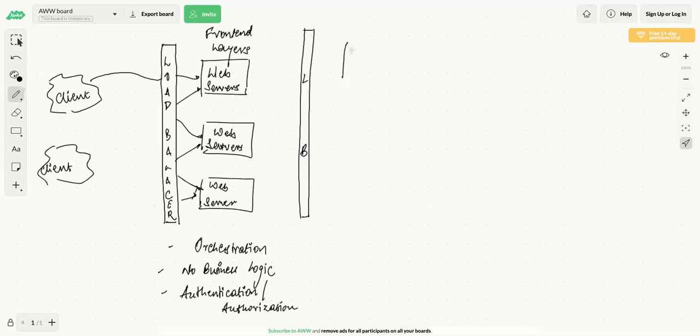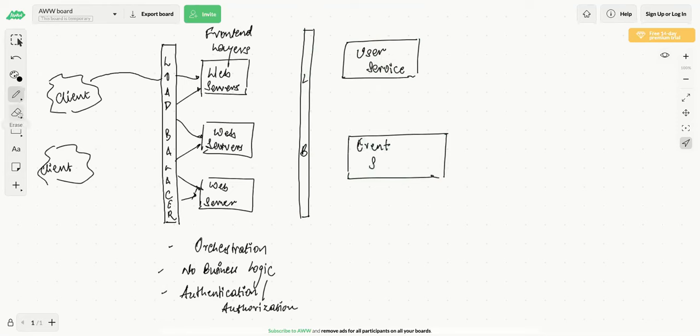And now we'll have multiple services. Here we'll need one user service, correct, which will take care of returning the user ID. So we might have multiple APIs, right? Login API, register API, and maybe get user info. All of those will be part of the user service. And then there will be another service, which will be the calendar or event service. Or you can call it the calendar event service.